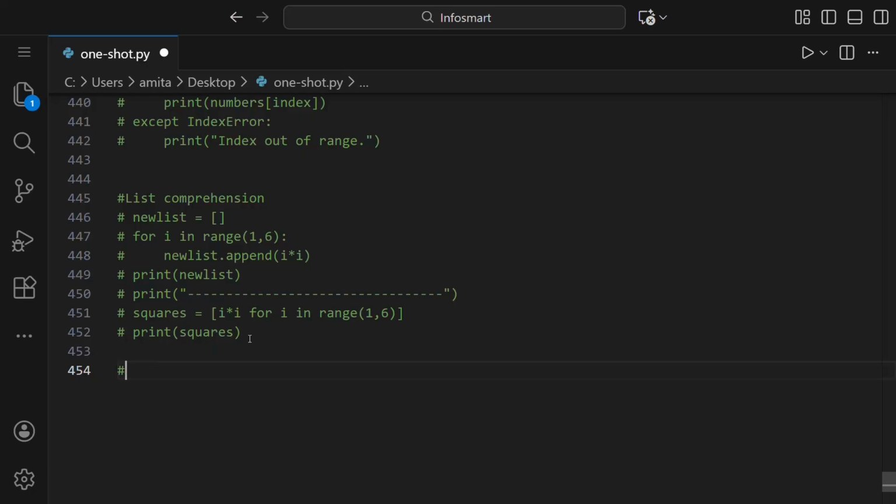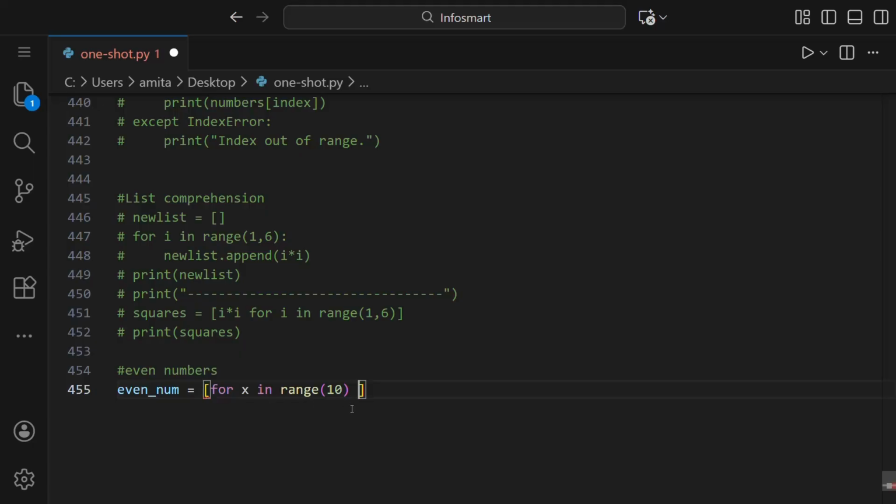So if we want even numbers in a given range, then what we have to do is write even numbers as the name of a list, and then inside this, as we have written above, we'll use a for loop. So for x in range, maybe 0 to 10, and we'll write the condition after the for loop.